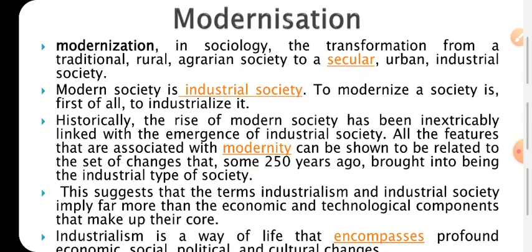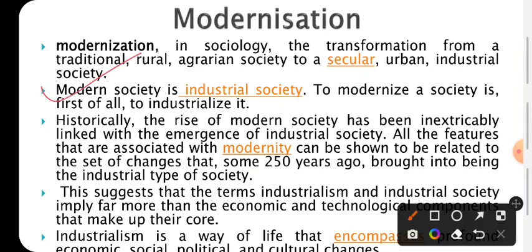Friends, one thing you must note here, that modern society is an industrial society. In order to make a society modernized, we first have to make it industrialized. One very important point to note is that modernization is not westernization.